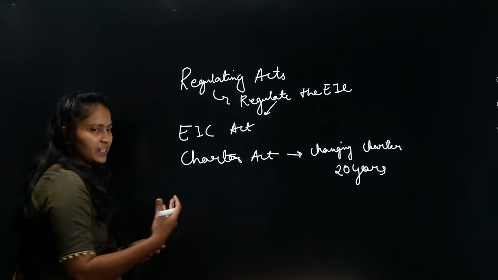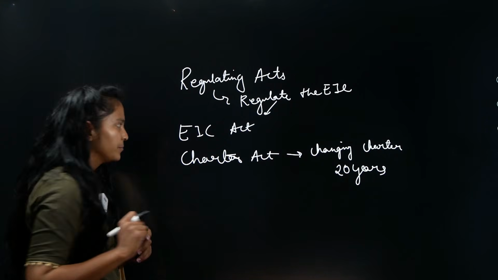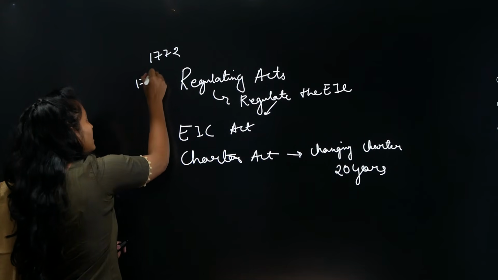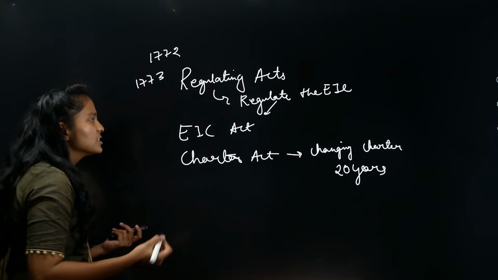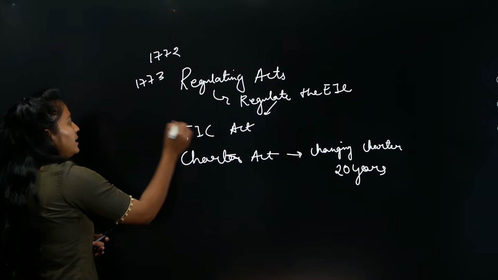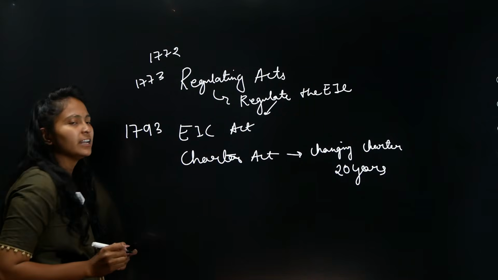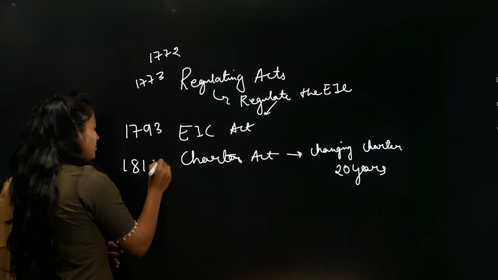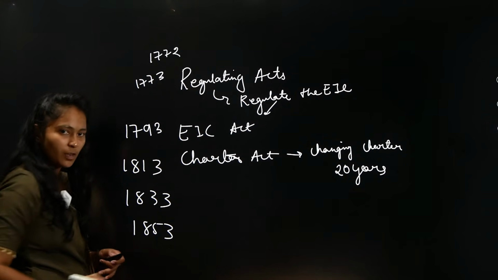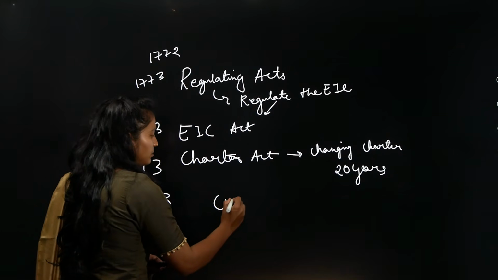So before we go to next, I will just do a small brainstorming here. We have seen up to 1772 what happened. In 1773 comes the Regulating Act, which is a big failure. We've also discussed the reasons why it is a big failure. After this, according to this charter of 20 years, the next act was supposed to be the Act of 1793. And then we have 1813, then 1833, and then 1853. This period is called company rule.